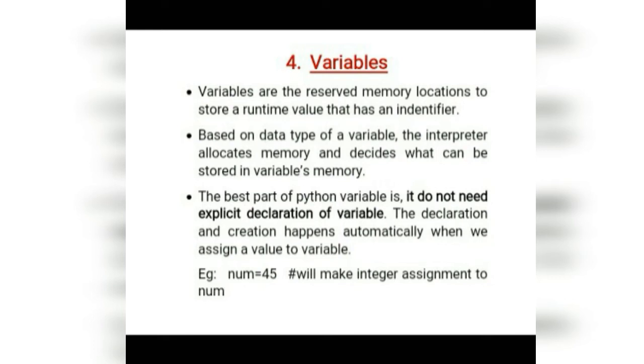As a reference here I have taken an example, that is num is equal to 45. That means it will make an integer assignment to num. Suppose I take num is equal to True, then a boolean will be assigned to the num variable.